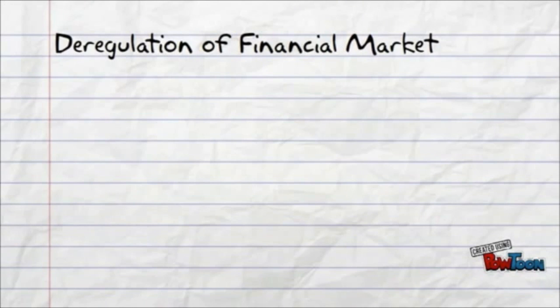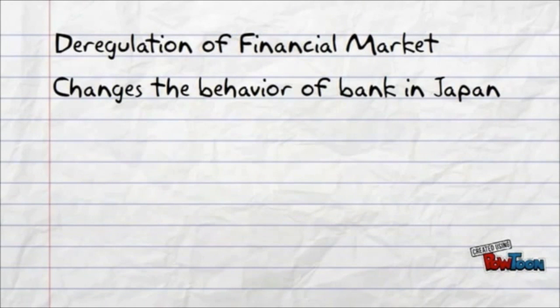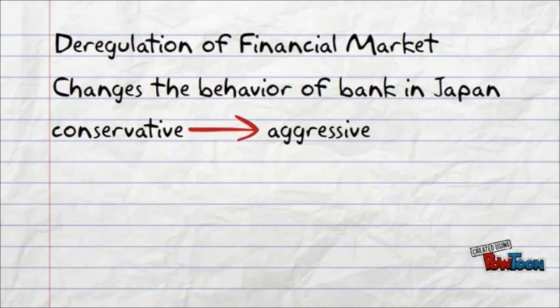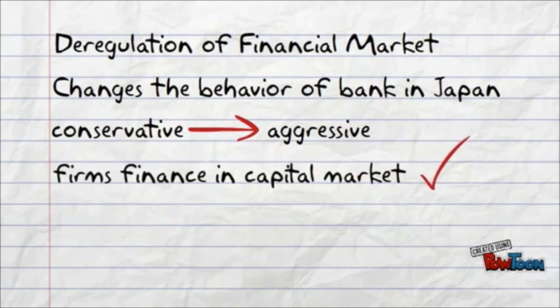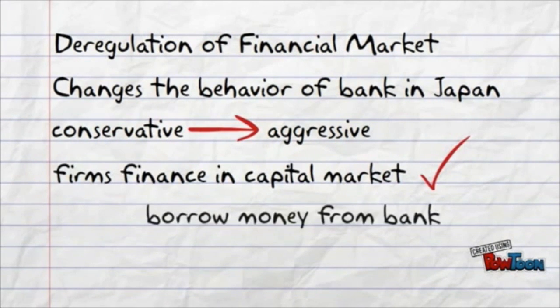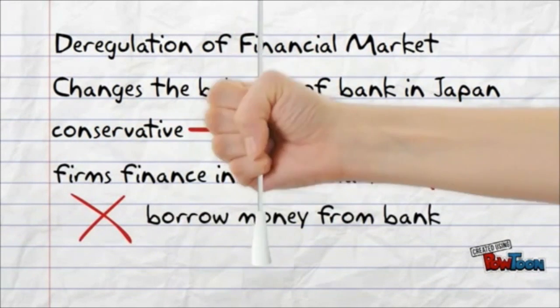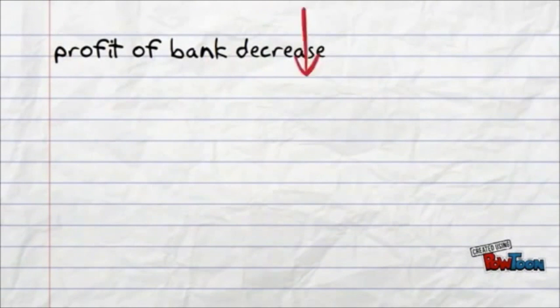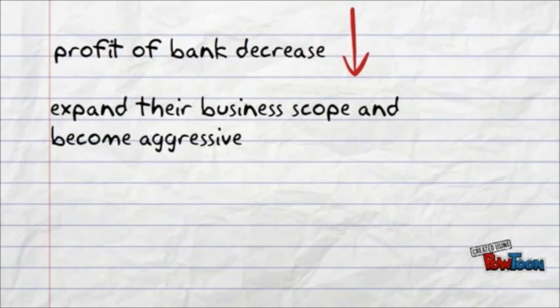Deregulation of financial market. The deregulation of the financial market changed the behavior of banks in Japan. Banks and individuals' behavior changed from conservative to aggressive in investing their wealth. Firms financed in the capital market rather than borrowing money from banks. Then the profit of banks decreased. Banks needed to expand their business scope and become aggressive in giving out loans and engaging in investment.